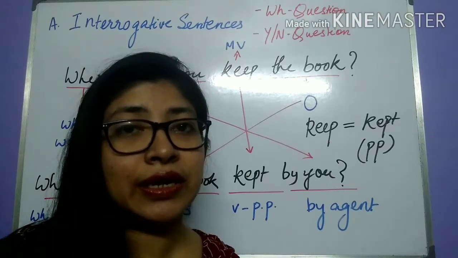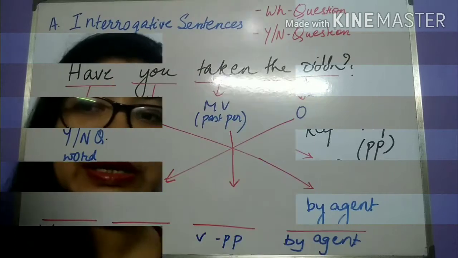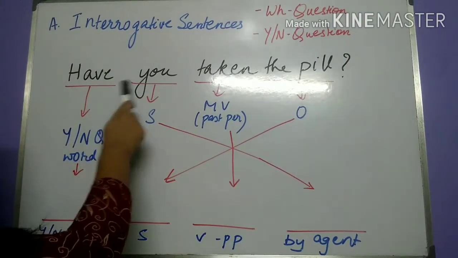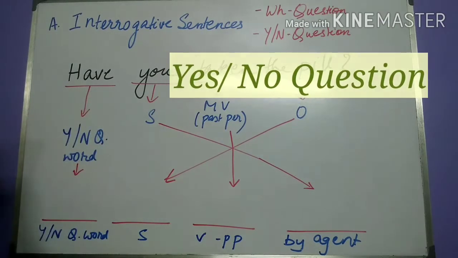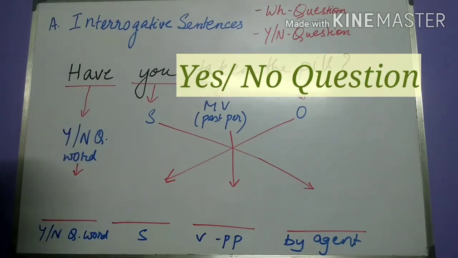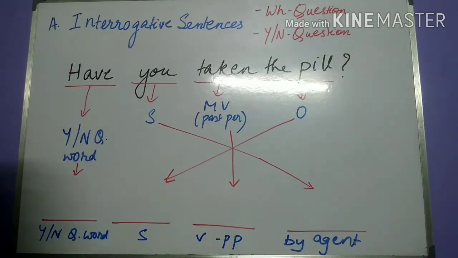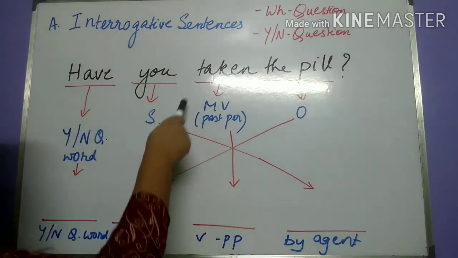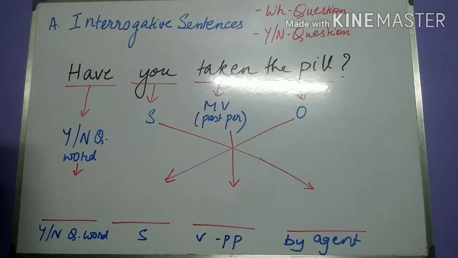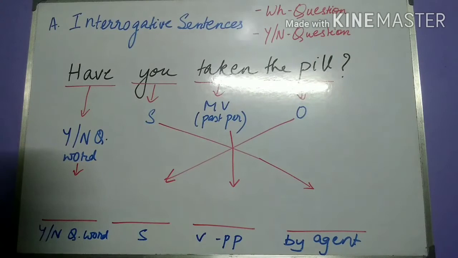Now, let us see how we can convert a yes-no question from active to passive. Take a look at this sentence. Have you taken the pill? In which the word have is the yes-no question word. It is through this word we are asking a question to which we expect an answer in yes or no. You is the subject. Taken is the main verb. It's the perfect tense of take, and the pill is the object.